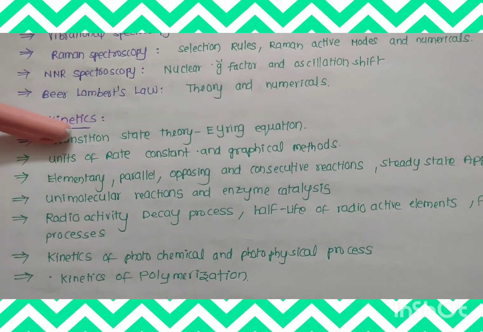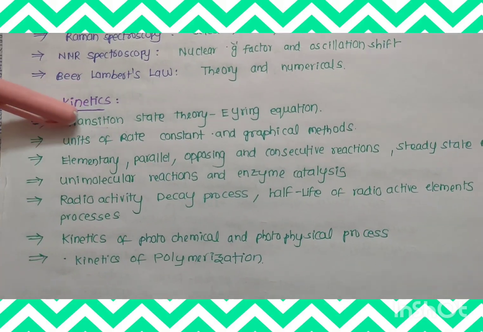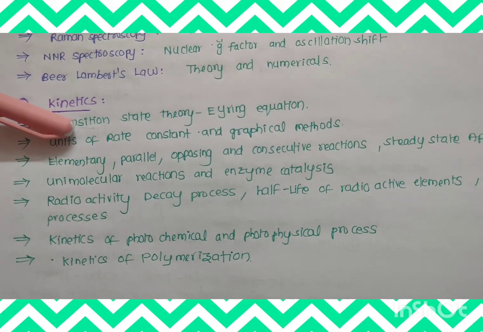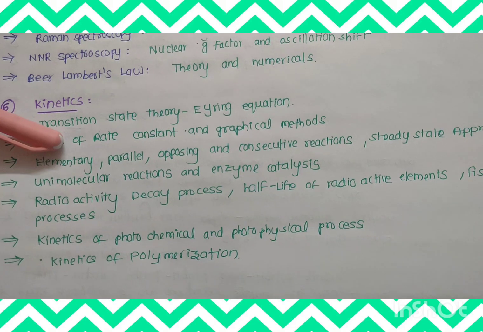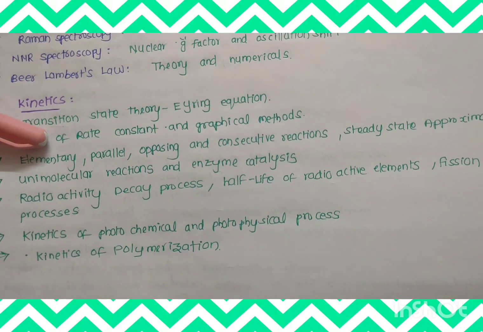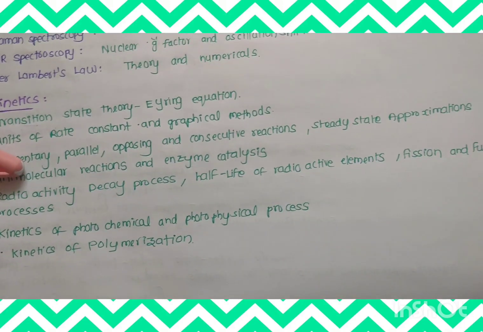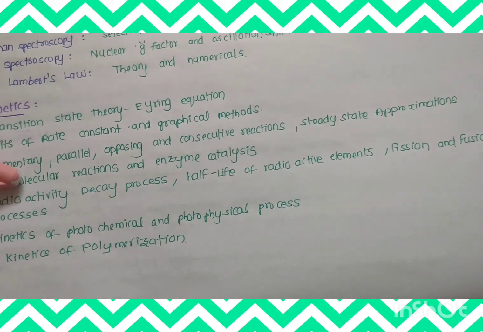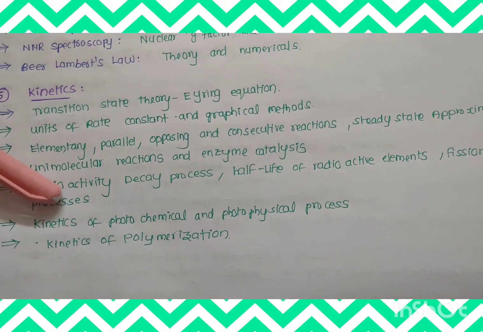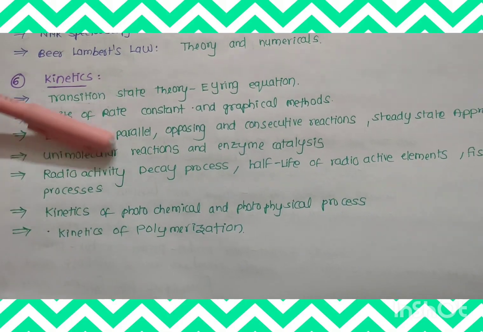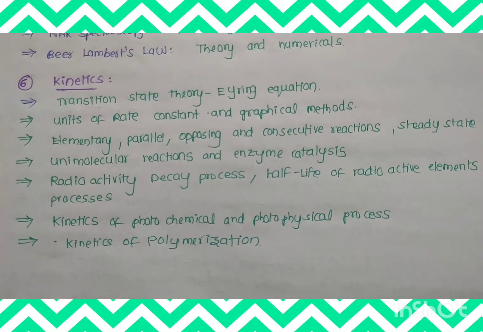Next, kinetics. In chemical kinetics the important areas are: transition state theory, Rayleigh equation, units of rate constant and graphical methods, elementary, parallel, opposing and consecutive reactions, steady state approximation, unimolecular reactions, enzyme catalysis, radioactive decay processes, half-life of radioactive elements, fission and fusion processes, kinetics of photochemical and photophysical processes, kinetics of polymerizations. These are the very important areas I mentioned here, so recall the topics before the examinations.